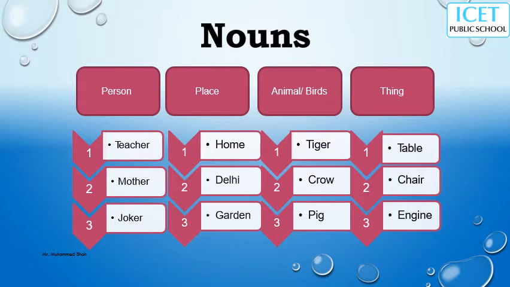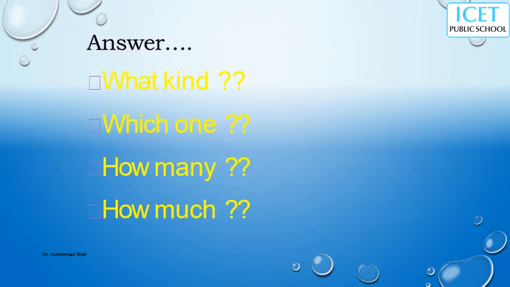Table, chair, engine are examples for things. Now, I have shown you a picture and asked questions: What kind? What is that? Which one? How many? Such questions may go through your mind.